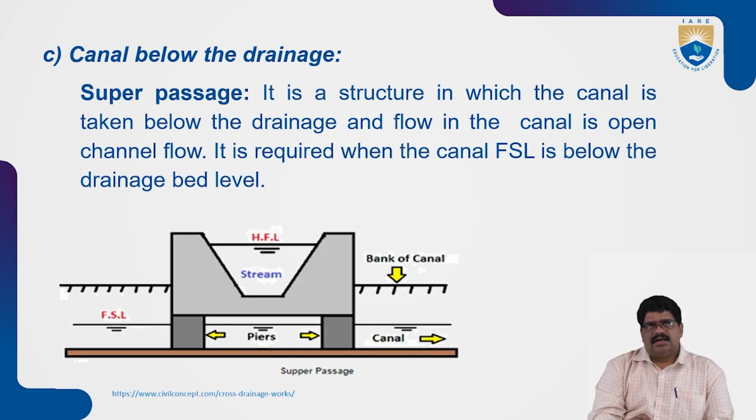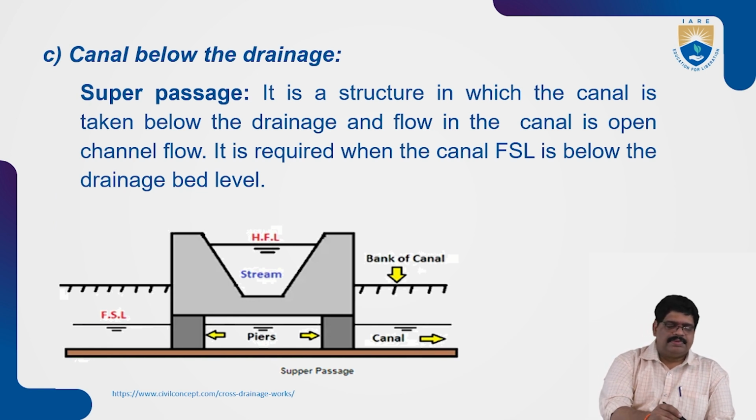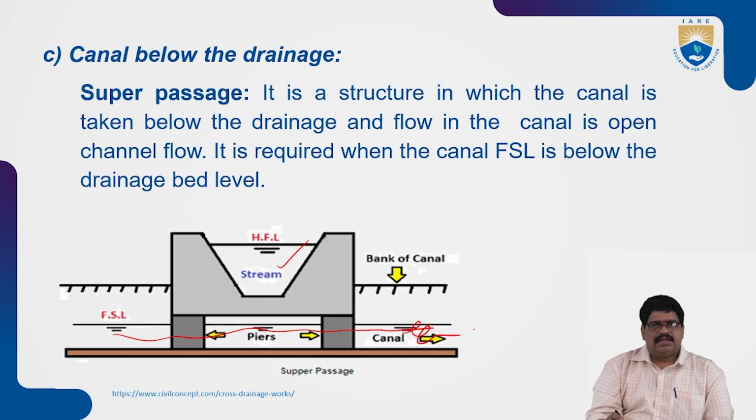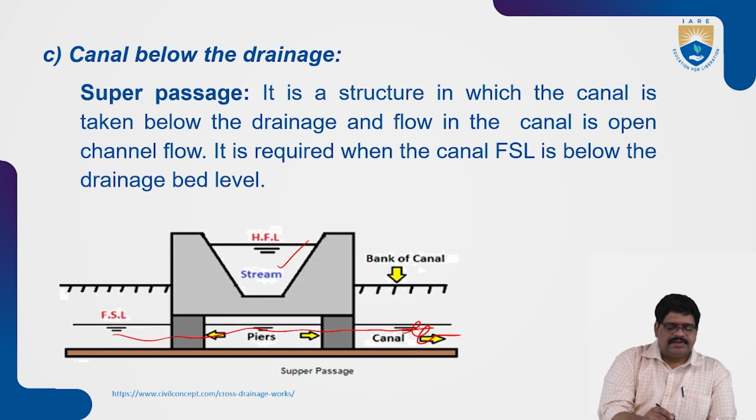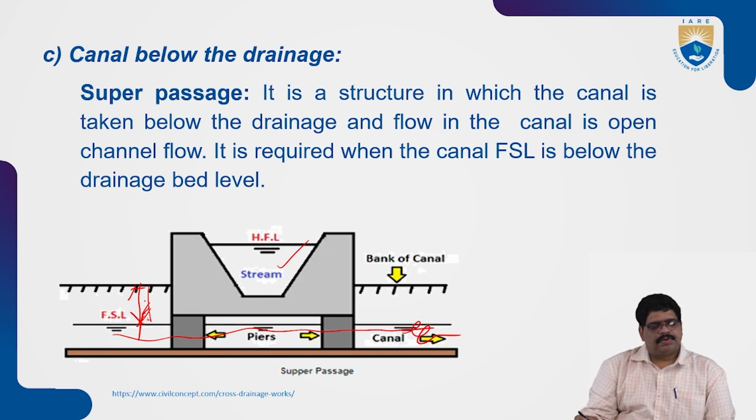The canal is open channel flow. So here the canal will be passing. Let us see the canal. The drainage streams require the canal full supply level to be below the drainage bed level. See, this is the difference between the canal and the drainage bed level. So this is called a super passage.